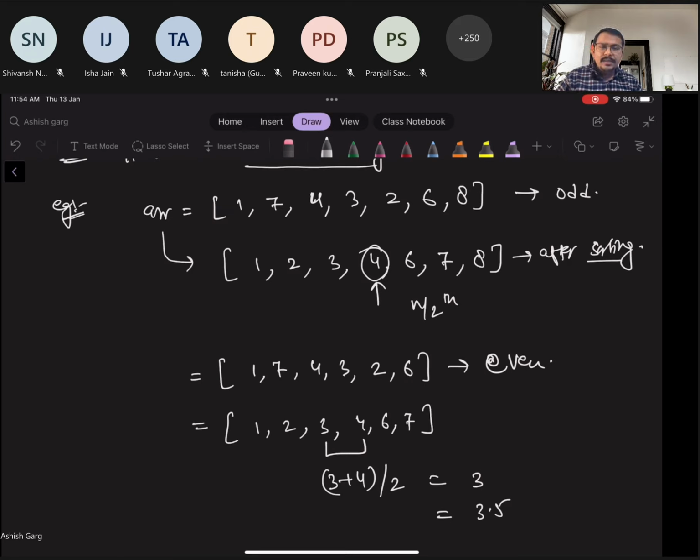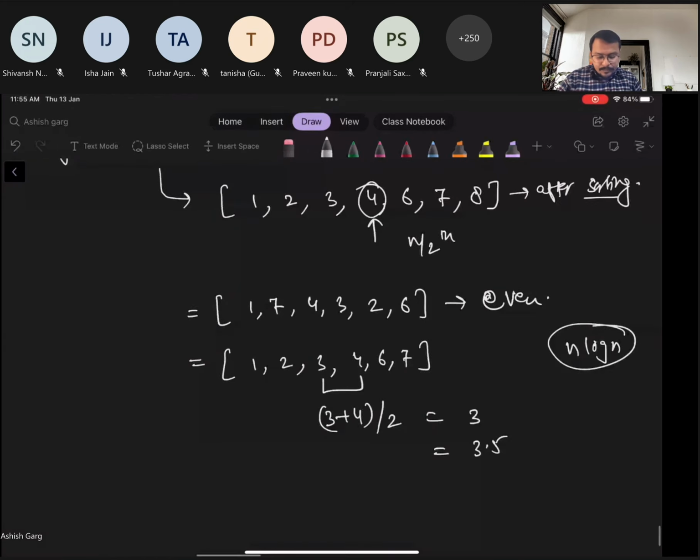But let's say the interviewer asks for a better, more efficient approach. Then we can apply the quick select algorithm. Quick select is nothing new; it is as good as the quick sort algorithm, but we make a few changes.